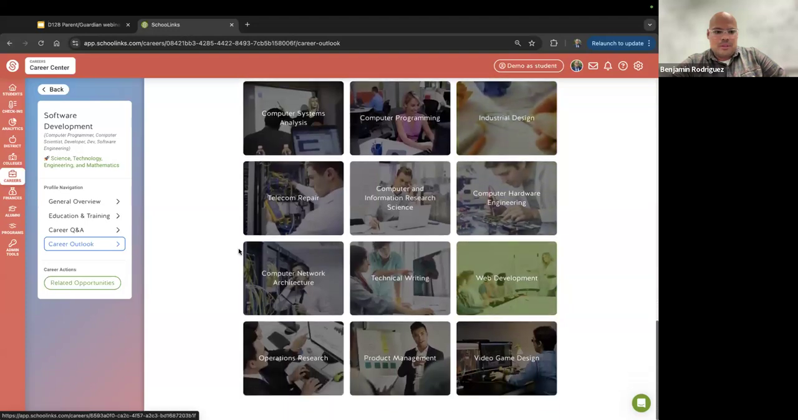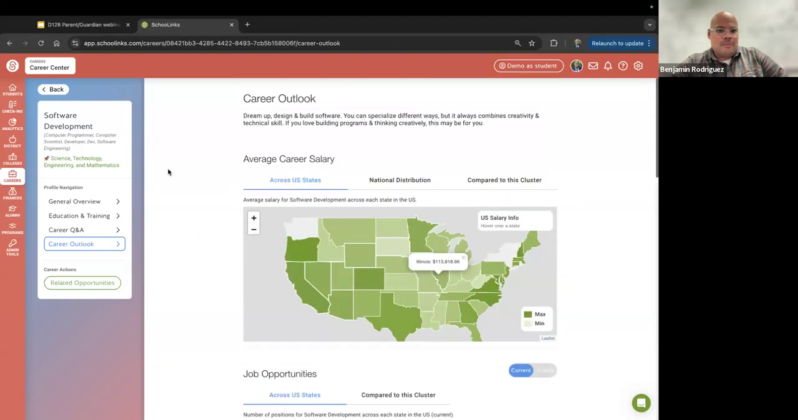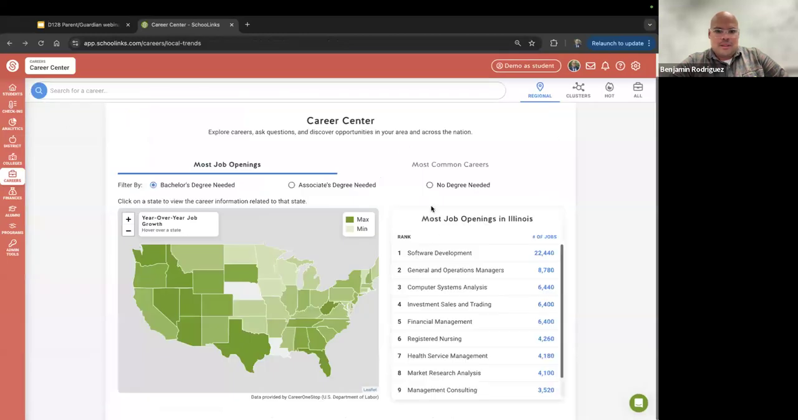So all sorts of great options for students to see. What's nice is that right now I'm logged in as myself, but if I'm logged in as a student, I can favorite this career and check that out. So this is just jumping into a particular career, or I can also search "software development," and I should be seeing that particular career show up.